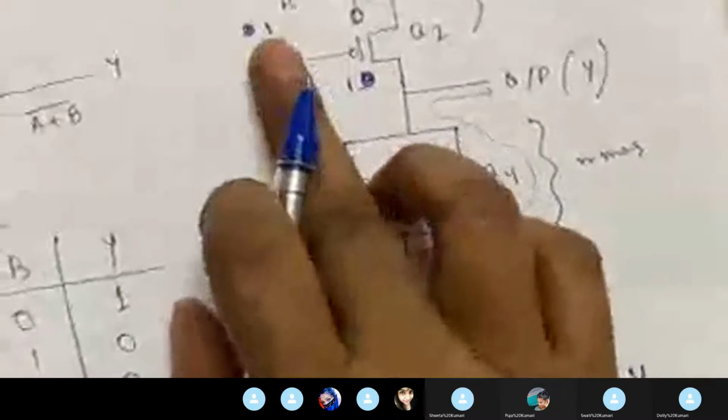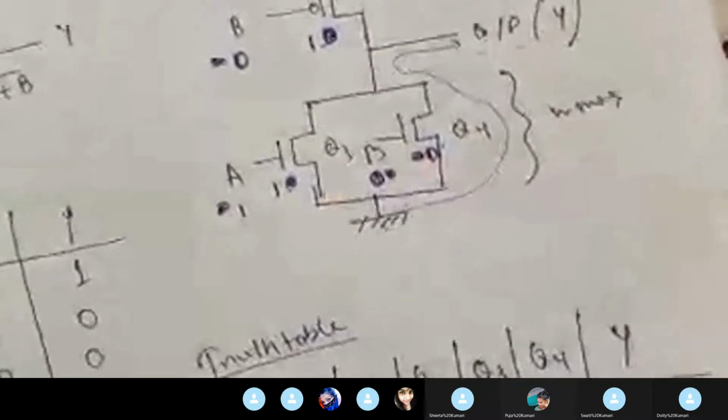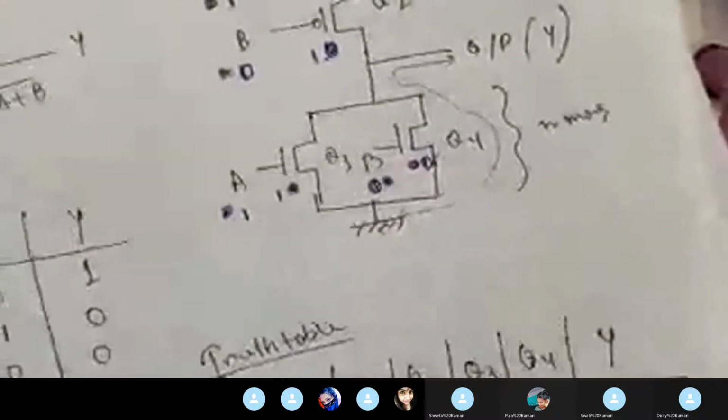So A is 1 and Q1 transistor is off, and for B 0, Q2 transistor is on. For A 1, Q3 transistor is on, and Q4 transistor is off. From the upper network, Q2 is on and Q1 is off, so it will form a circuit break over here. So it cannot draw current from VDD towards the output.